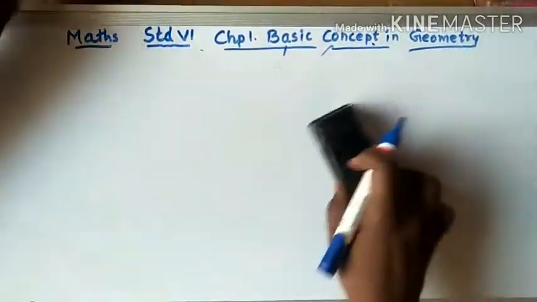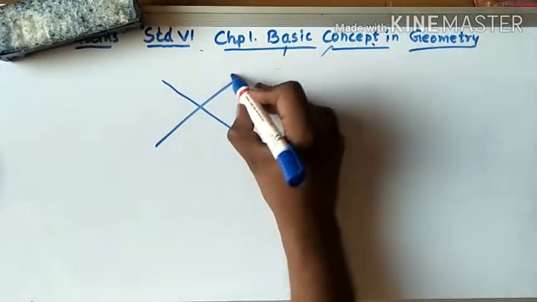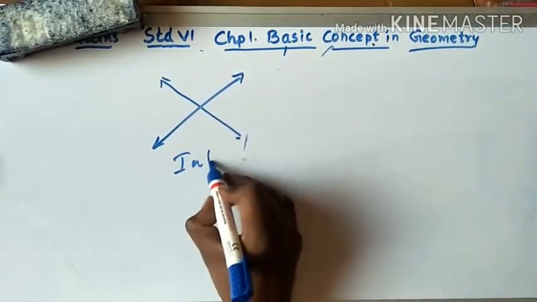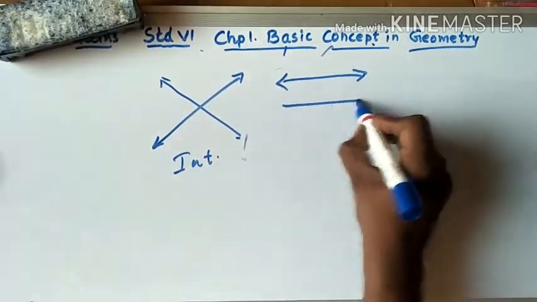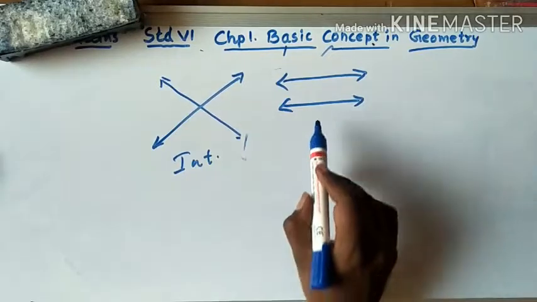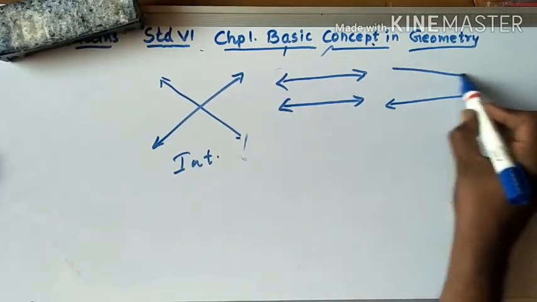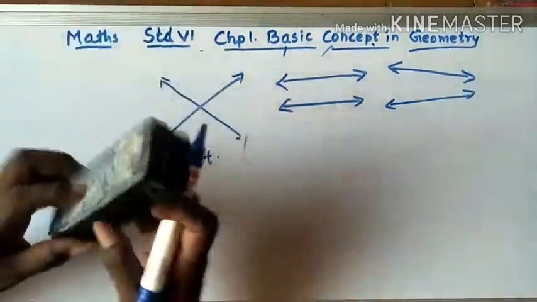Now let's do one activity. What type of line is this? Yes, this is an intersecting line. What type of line is this? This is a parallel line. What type of line is this? This is an intersecting line.